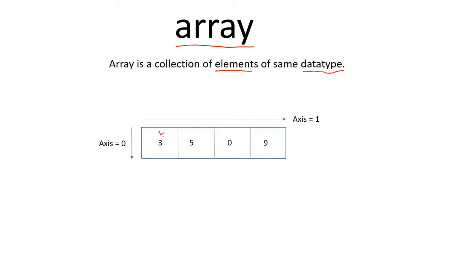Now, the same data type just means here we've got a number 3. Here we have a number 5. We can't have a 3 and a string, and then a 0. No, you can't have that. It has to be of the same data type. Here, these are numbers. So this is an array of numbers. This thing is called a one-dimensional array. I'll call it one-dim.